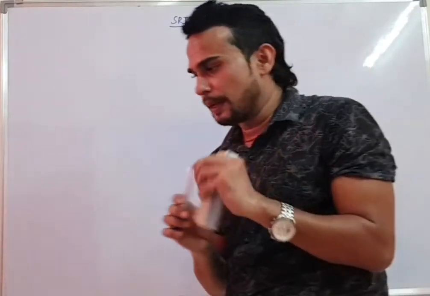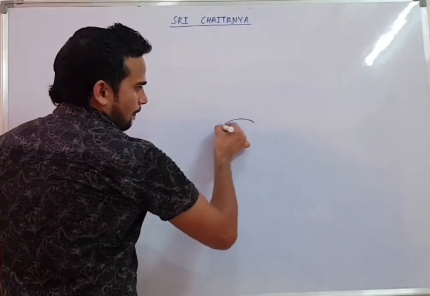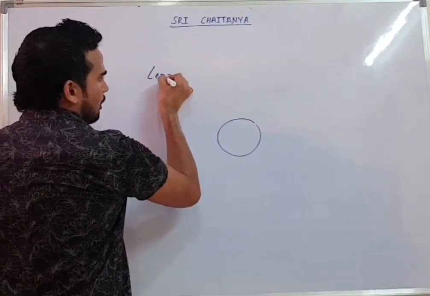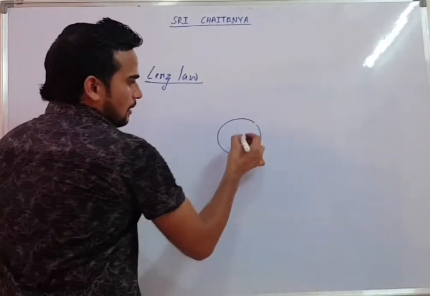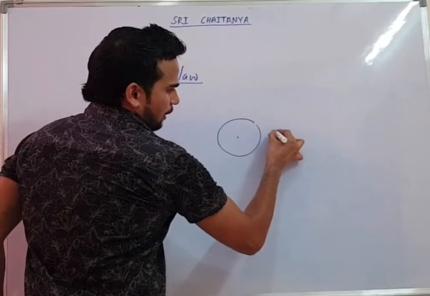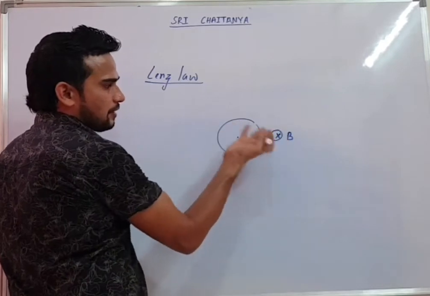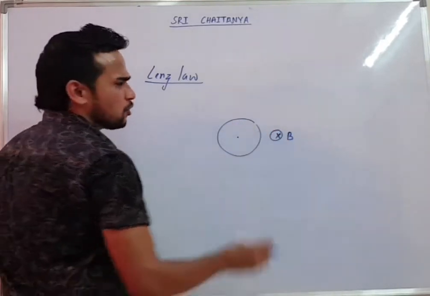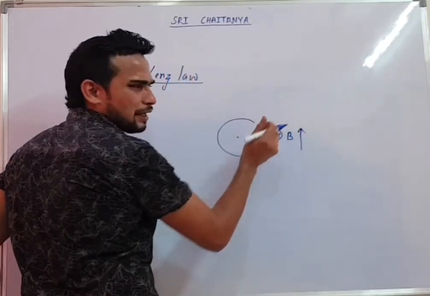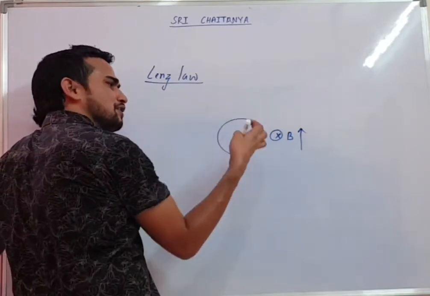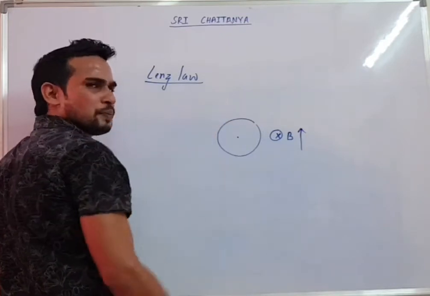For example, I will give you a simple idea. You have done so many numericals from here. We are talking about Lenz's law, a theoretical topic, just to give you an idea. Some loop is there. I have a magnetic field into the plane. Now flux is there, but if your field is constant, flux will be constant and EMF will not come. Tomorrow someone says this magnetic field started increasing. If you increase the magnetic field, flux will increase. If flux increases, induced EMF will come. Due to induced EMF, current will come. So the question is asked, what will be the direction of induced current in this loop?